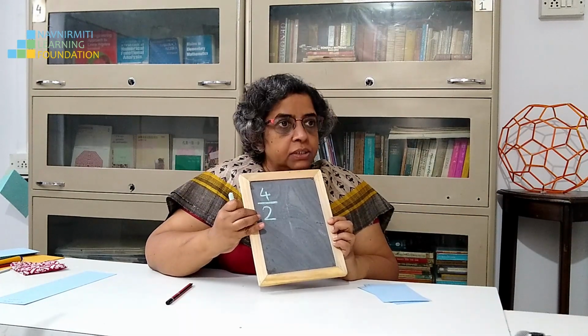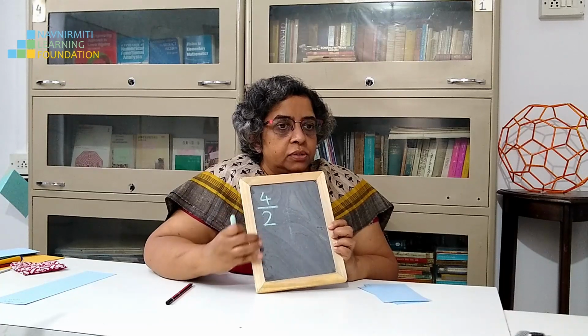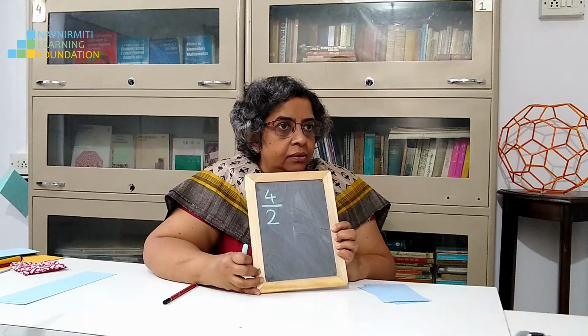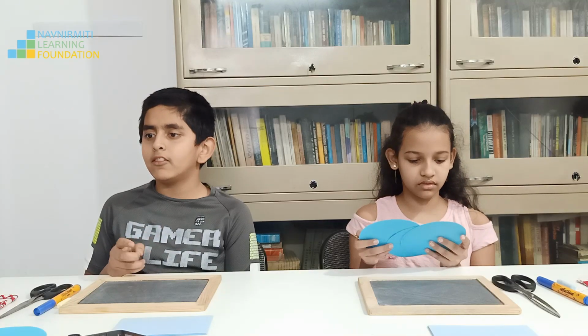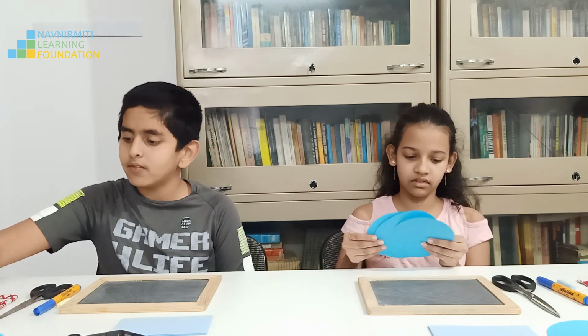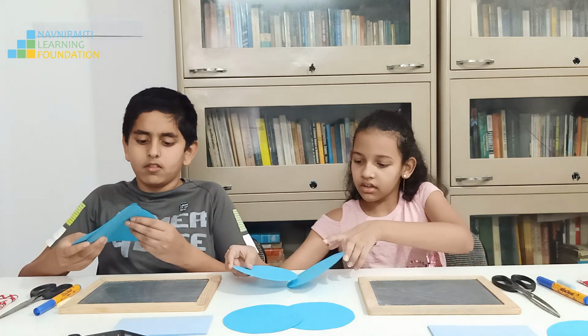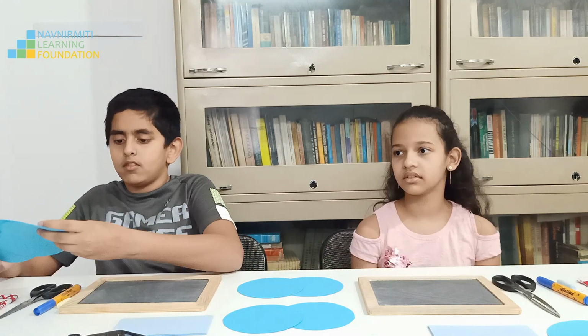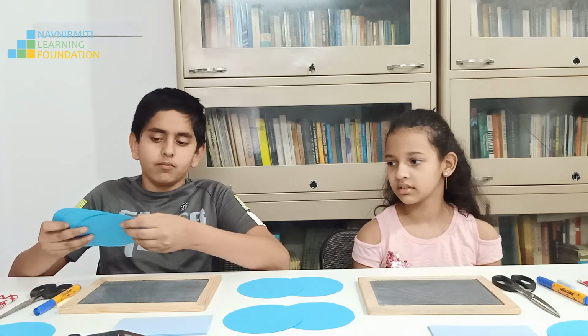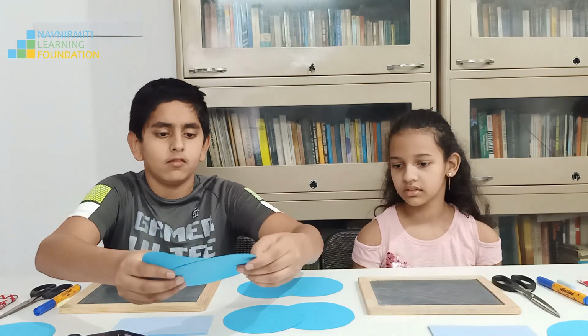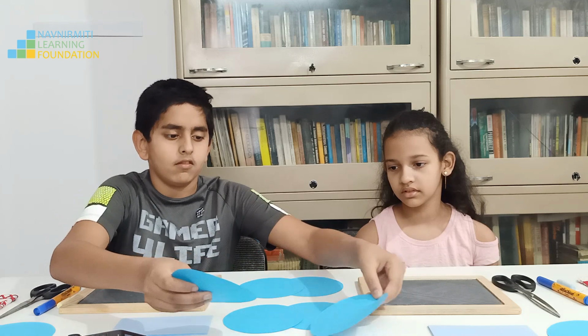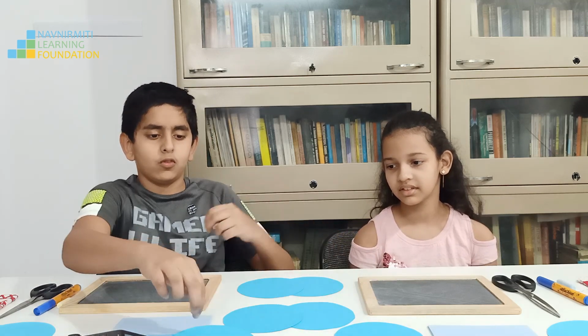4 divided by 2. So how many rotis will you take? 4. Siddharth, take 4 rotis and divide them equally among 2 persons. Okay. And each one gets how many? 2.